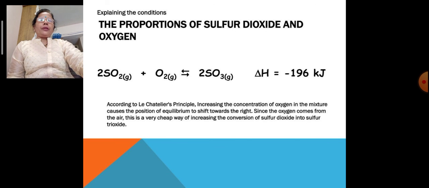The proportion of sulfur dioxide and oxygen. Two molecules of sulfur dioxide in a gaseous state plus oxygen in a gaseous state. It is a reversible reaction. There is the formation of sulfur trioxide in a gaseous state.